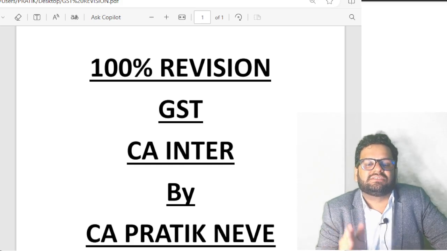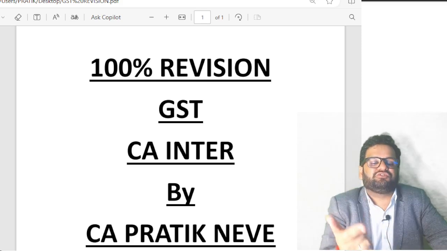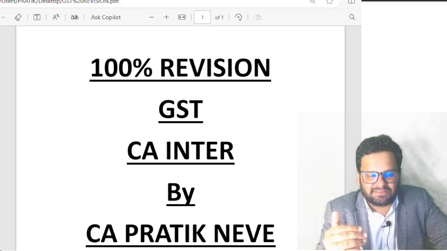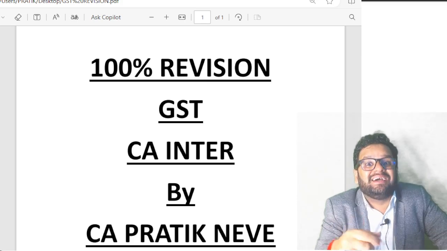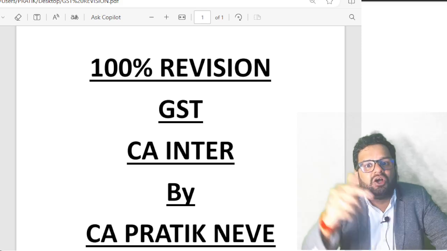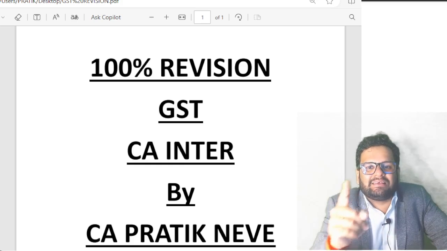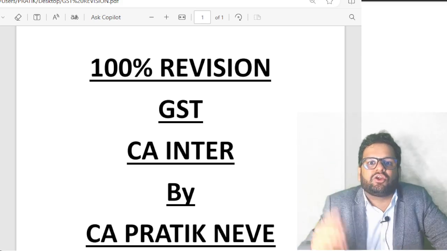Section 16, subsection 3. If supplier, means if registered person claims depreciation under Income Tax Act on the GST element of capital goods, then ITC of such GST cannot be availed.